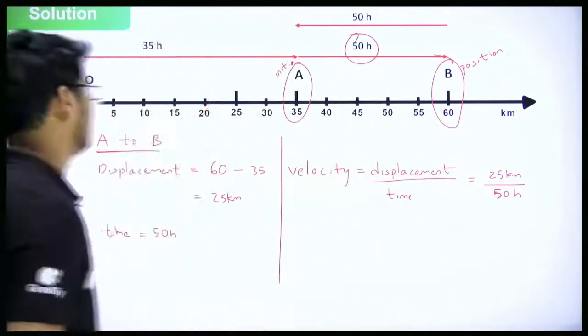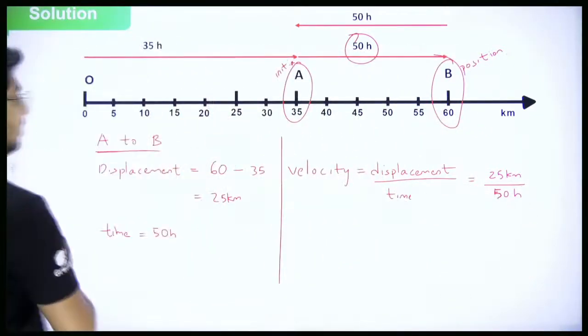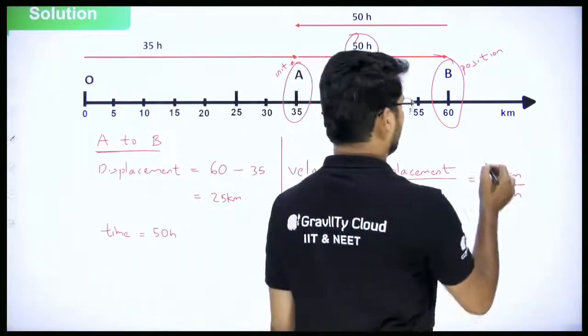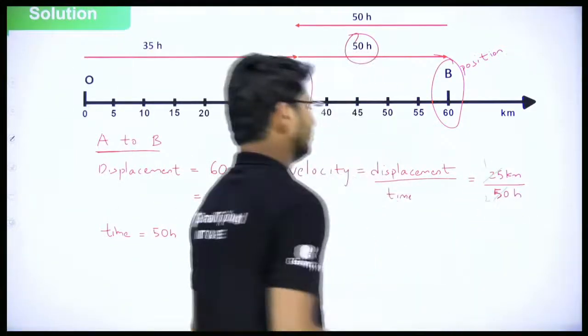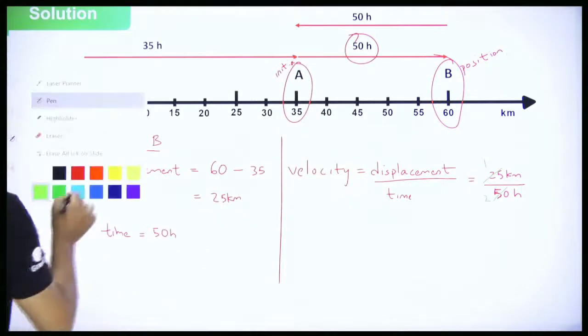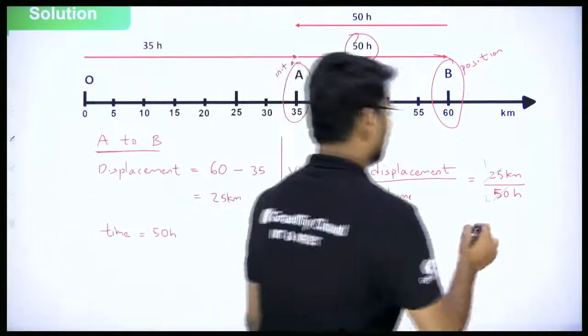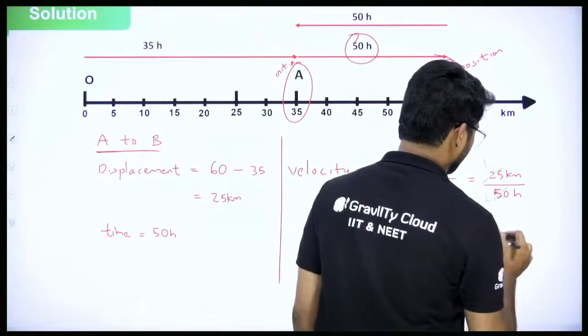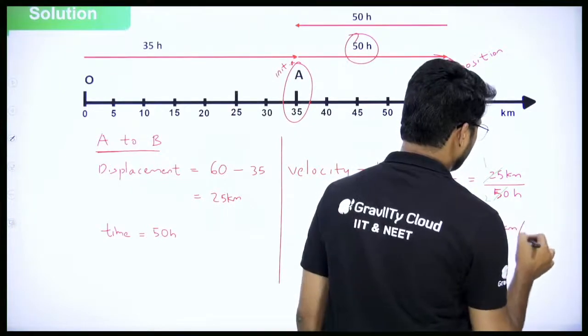You can divide that, everyone. 25 into 1, 25. 25 into 2, 50. Right, 1 by 2. So it's going to be how much? Half kilometer per hour.